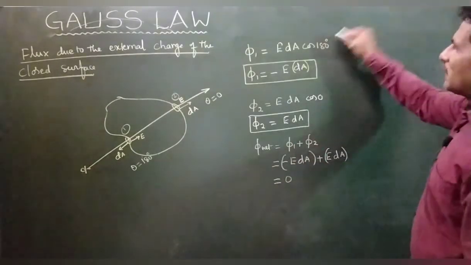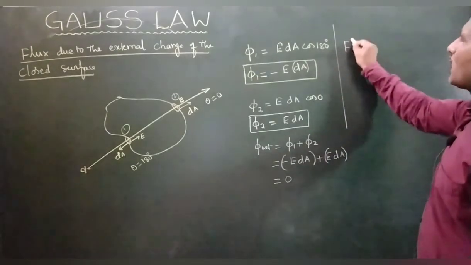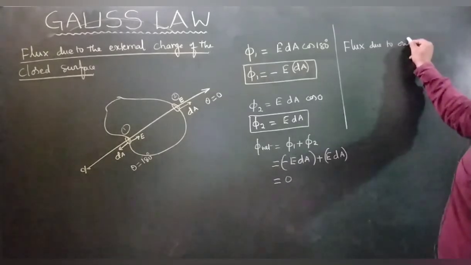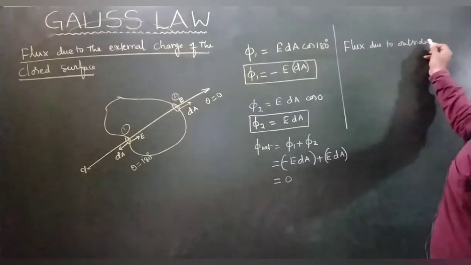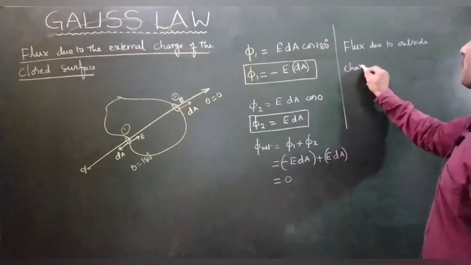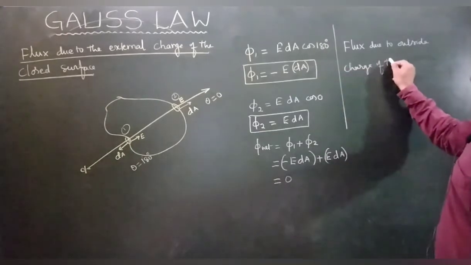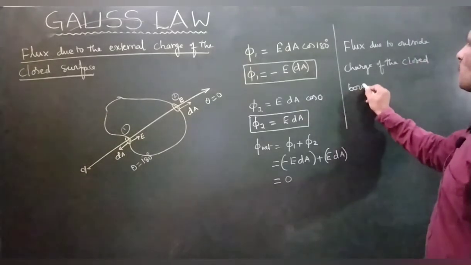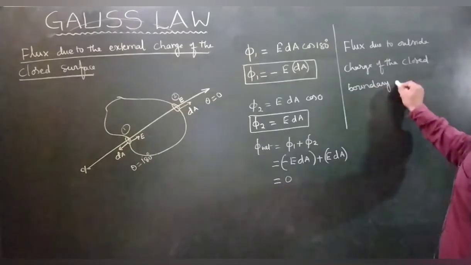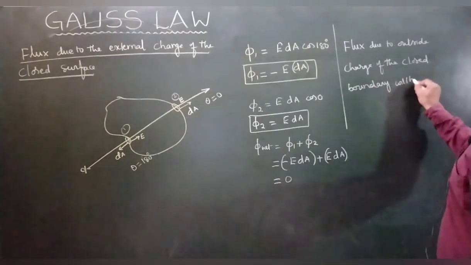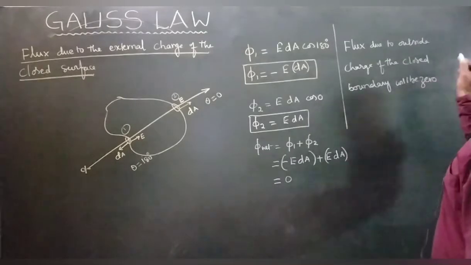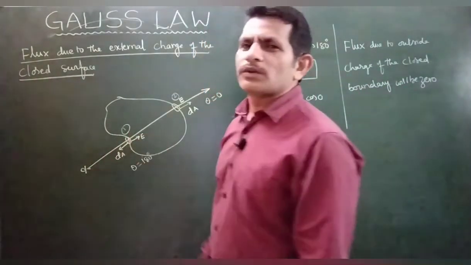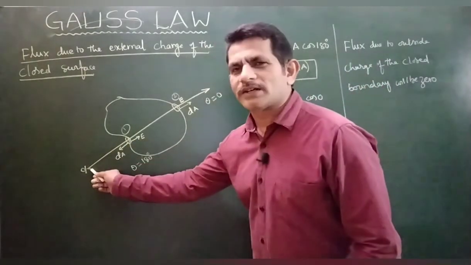So the conclusion is that the flux due to a charge outside of the closed boundary will be 0. What is the statement? Flux given by an outside charge to the closed surface will be 0. Suppose this is the outside charge.